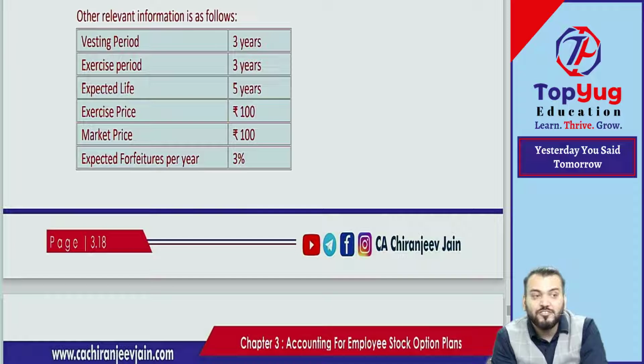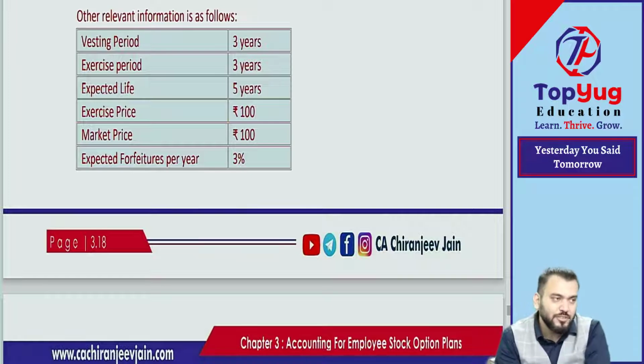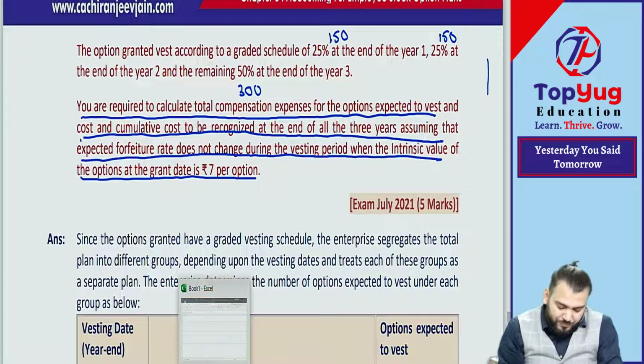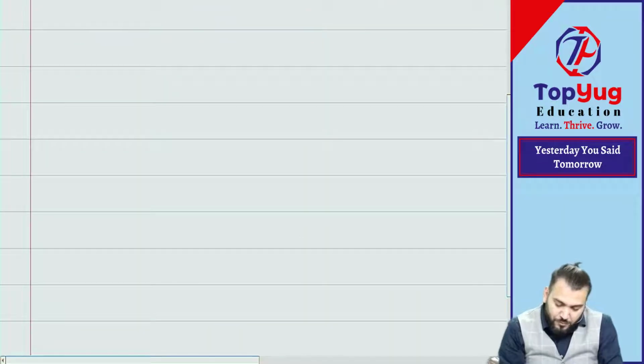Now, as per your concept, intrinsic value must be equal to 0. But as per question, they are saying intrinsic value is equal to how much? 7. Will you fight with the question? Don't fight with the question. Whatever information is given, that you use. Correct? Understood? It means, can I say in this way, everyone? We are doing which question?